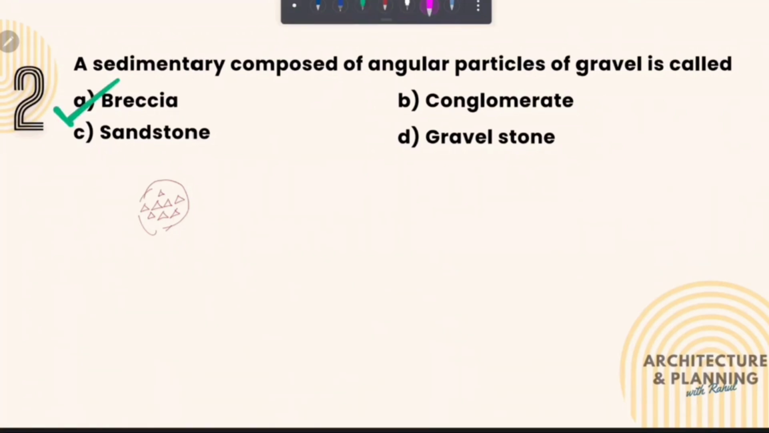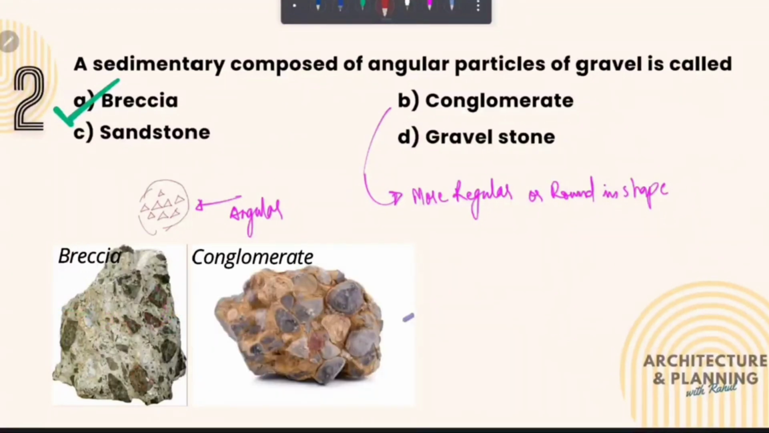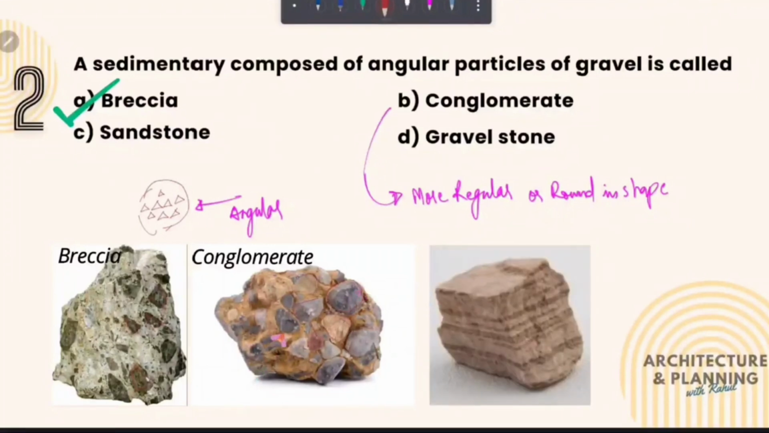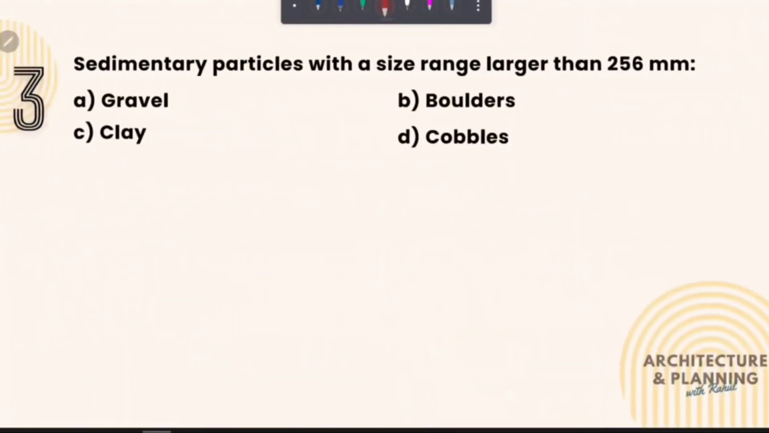Breccia and conglomerate are very similar with just one difference, and that difference is in breccia the particles are angular, whereas in conglomerates the particles are more regular or round in shape. This is the image of breccia, and here you can see that the particles are very pointed or angular, whereas in conglomerate the particles are more rounded. This is the image of sandstone, and this is how gravel stone looks like. So let's move to the next question.